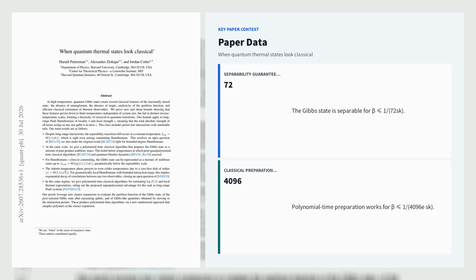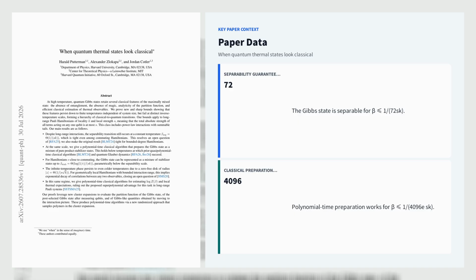The Gibbs state is guaranteed unentangled for inverse temperature beta less than or equal to theta(1)/(sk), and this threshold is tight, including for commuting Hamiltonians. A randomized polynomial time algorithm prepares the state as a mixture of pure product stabilizer states up to beta less than or equal to theta(1)/(sk), ruling out the proposed superpolynomial quantum advantage in this regime.